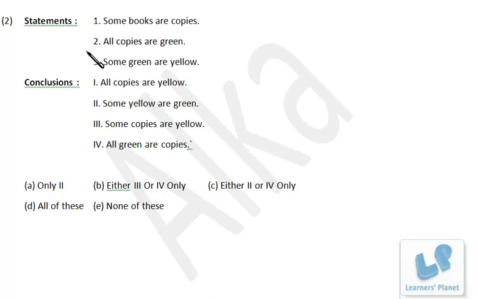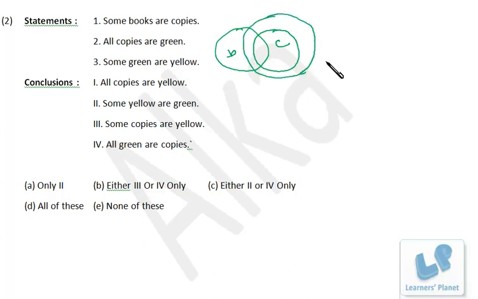Now let's see this one. Some books are copies, all copies are green and some green are yellow. So some books are copies. Books, copies. Then all copies are green, right? Some green are yellow. Now this is a tedious statement that will lead us to draw three to four Venn diagrams. So in just one Venn diagram, I show you the various possibilities. Just wait for a moment.